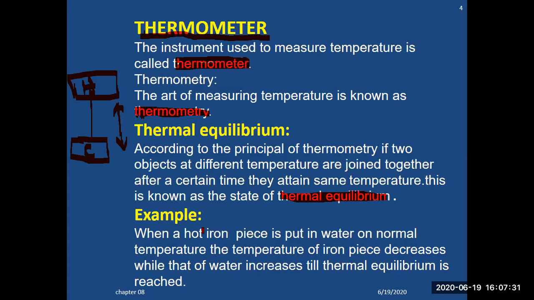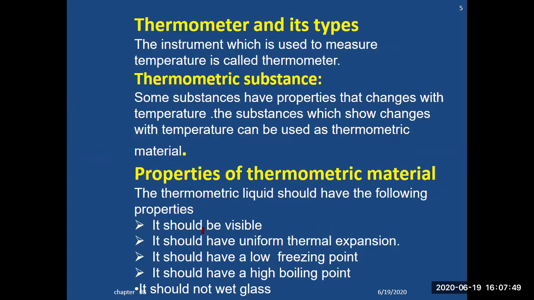If you take any heated metal piece and put it inside water, you will see the temperature of the water increase, and at the same time the temperature of the metal piece decreases. If you check after some time, you will see the temperature of both objects is the same. That same temperature state is called thermal equilibrium. Thermometer and its types: a thermometer is an instrument which is used to measure temperature.